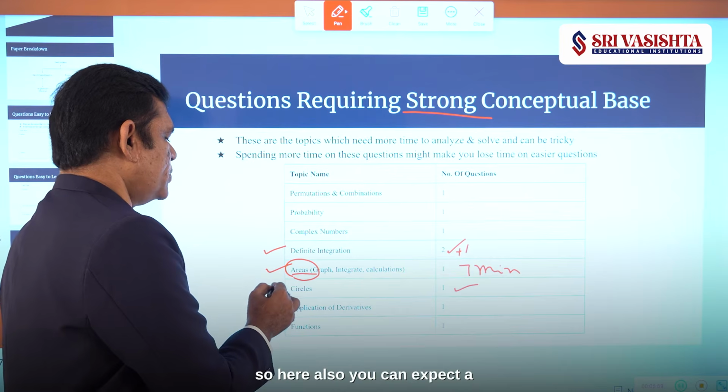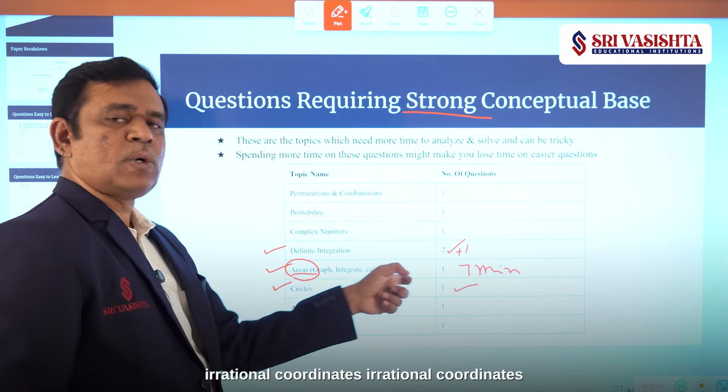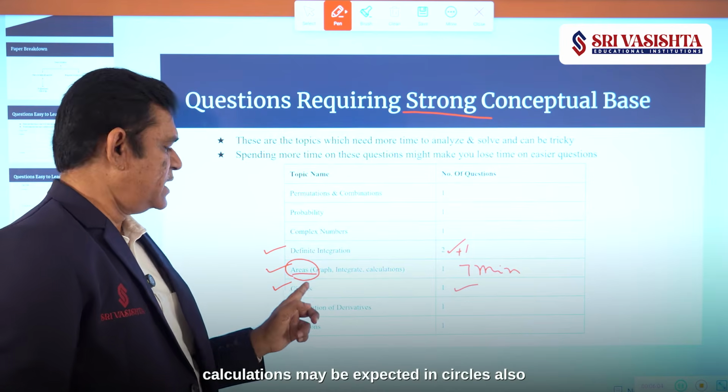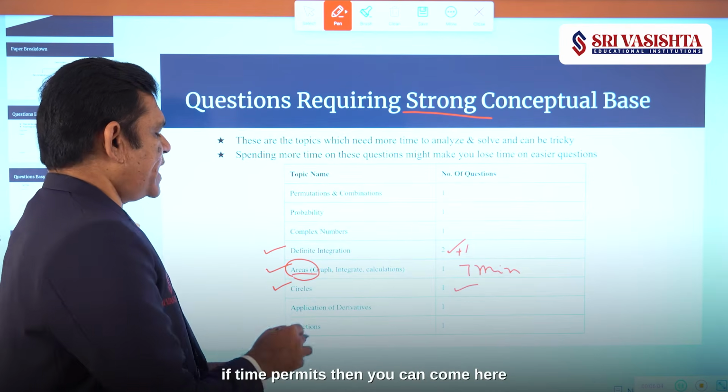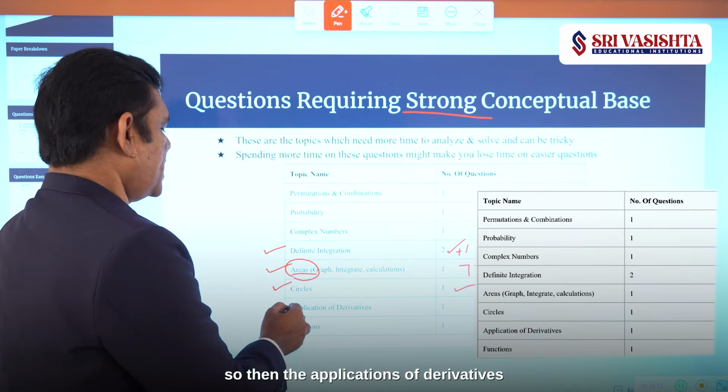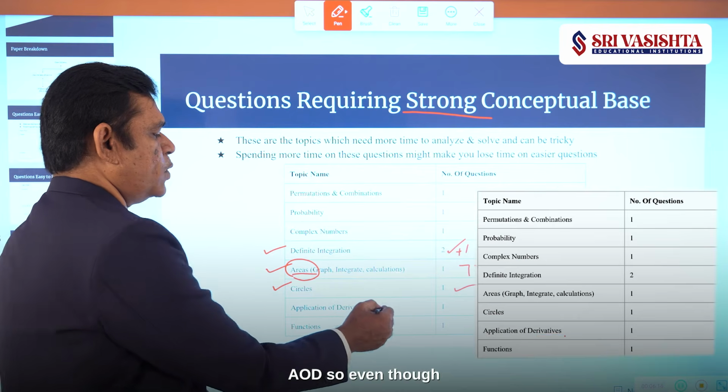So here also you can expect irrational coordinates. Big calculations may be expected in circles also. If time permits, then you can come here. Then the applications of derivatives, AOD.